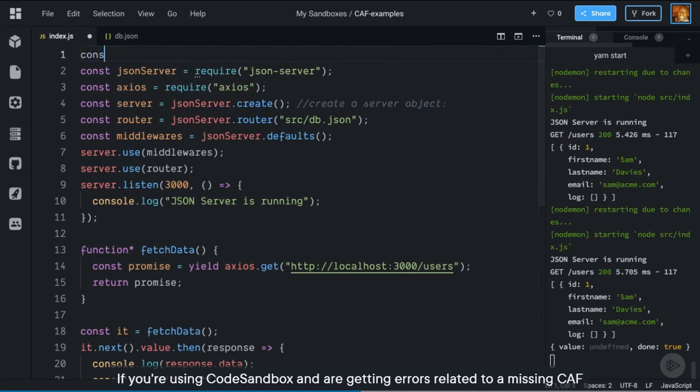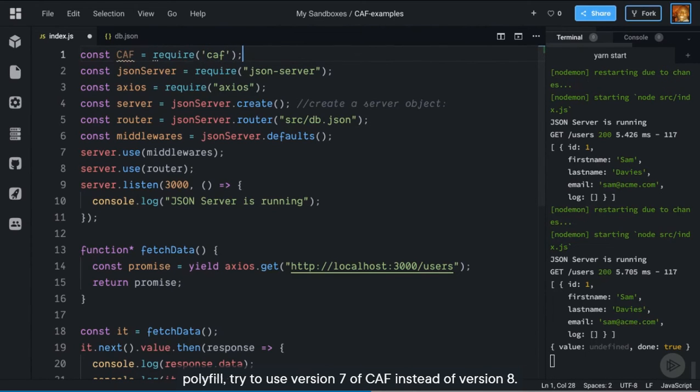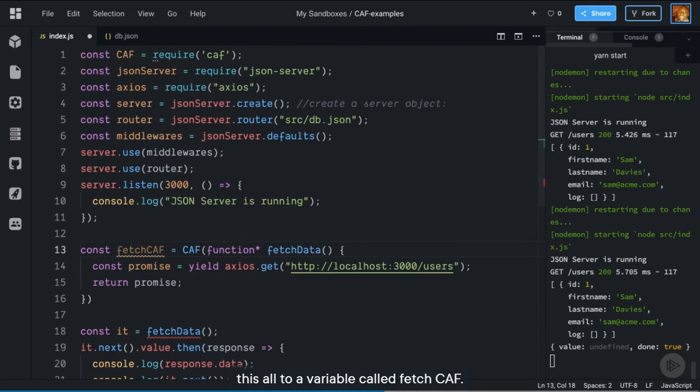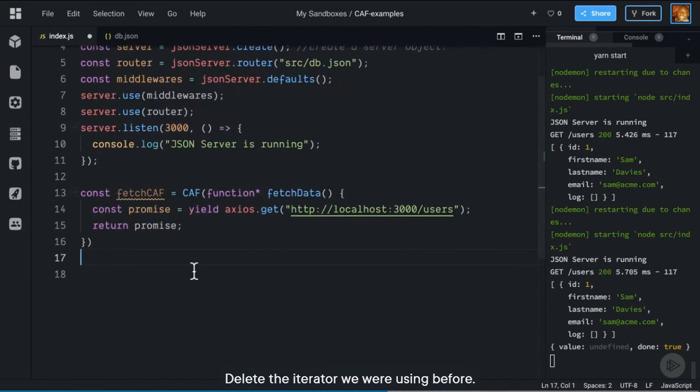If you're using Code Sandbox and are getting errors related to a missing CAF polyfill, try to use version 7 of CAF instead of version 8. Now wrap the fetch generator inside a CAF function. Set this all to a variable called fetchCAF. Delete the iterator we were using before.